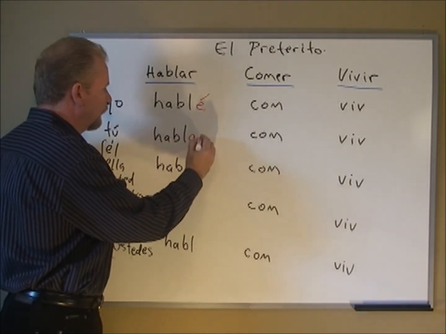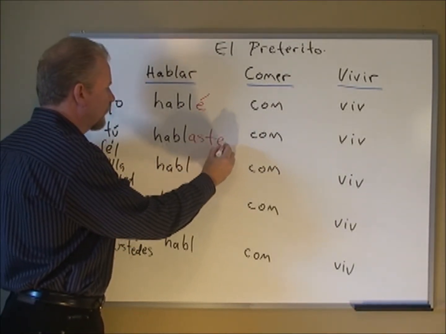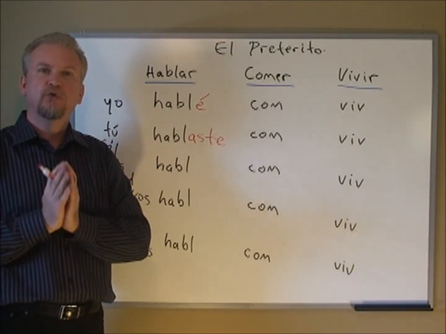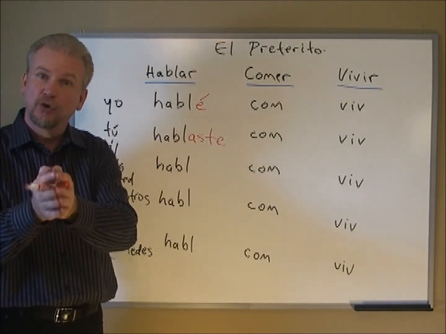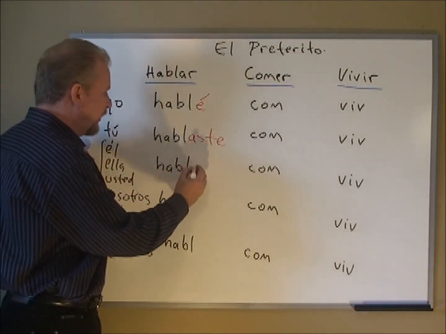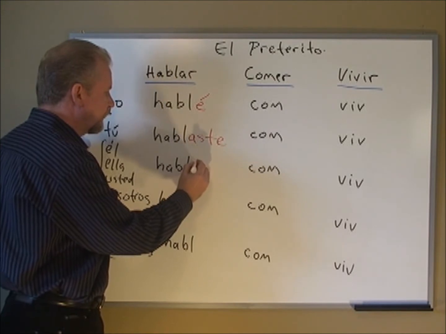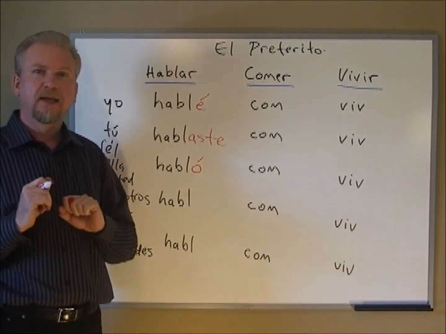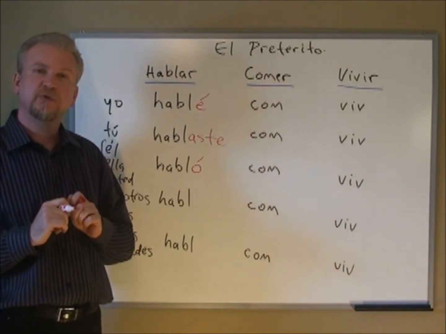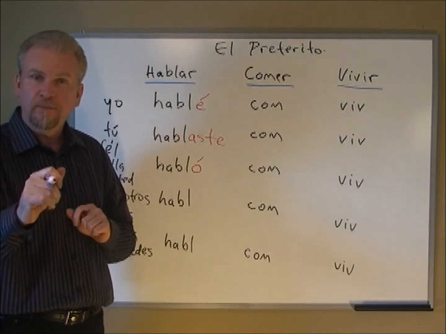Tú hablaste. Tú hablaste. You spoke. Él, ella y usted. The ending is, él habló. Ella habló. Usted habló.